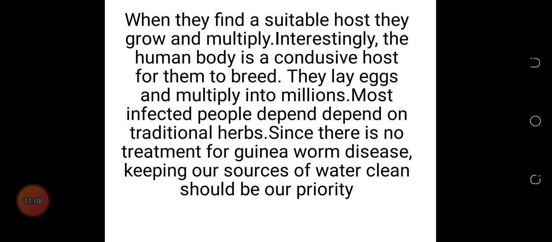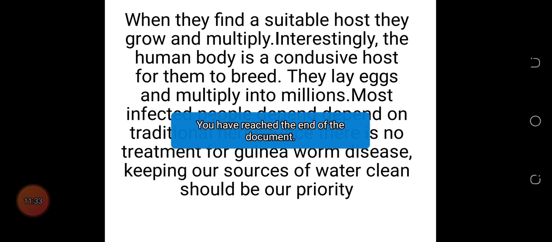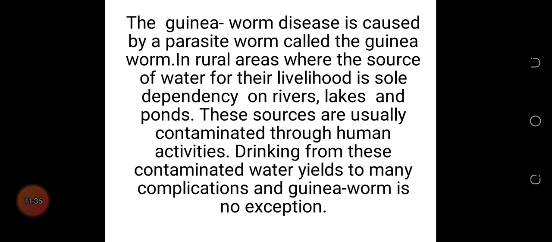When they find a suitable host, they grow and multiply. Interestingly, the human body is a conducive host for them to breed. They lay eggs and multiply into millions. Most infected people depend on traditional herbs. Since there is no treatment for guinea worm disease, keeping our sources of water clean should be our priority. Okay, so that's just a summary of the passage.